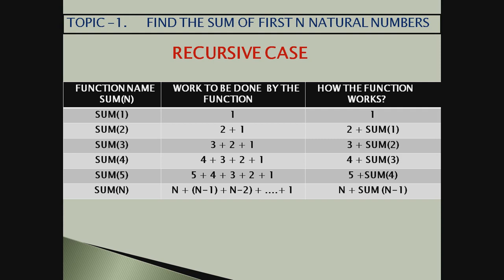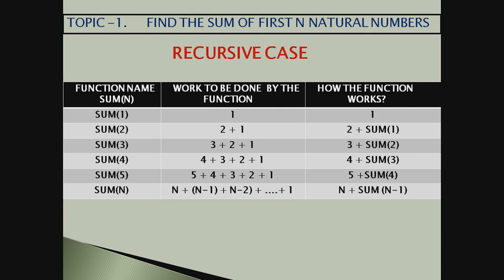Sum2 would understand, okay, I am 3. That means, how many times did the sum function work when sum2 was called? The sum function worked 2 times. One with the parameter 2, then again with the parameter 1.